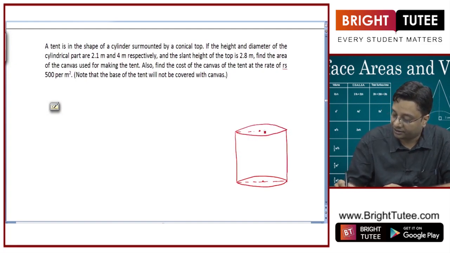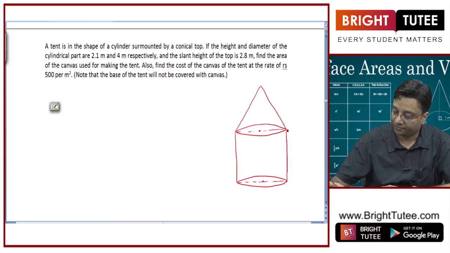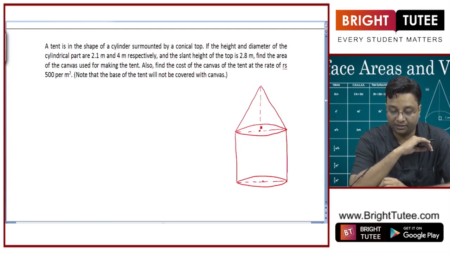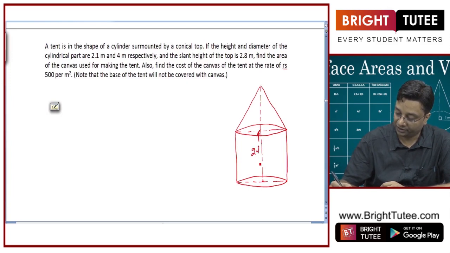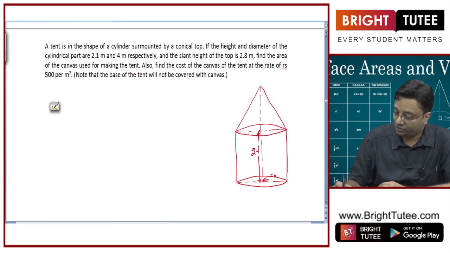There is this cylindrical tent surmounted by a conical top. If the height and diameter of this cylindrical part are 2.1 meter and 4 meter, so height is directly given as 2.1 meter, and diameter is 4 meter, so radius is 2 meter.